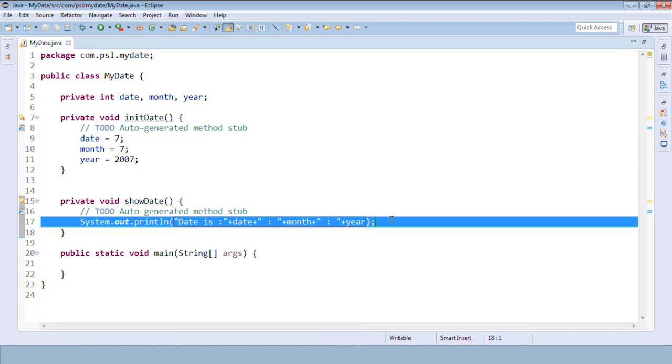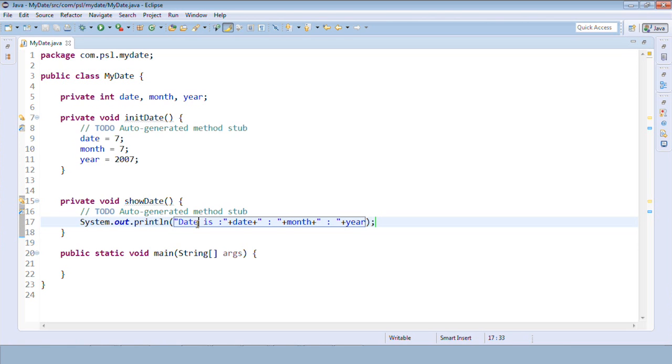I want to display the date in this format. The things which I want to display as they are, I'll put inside double quotes, and the values directly in between. The plus sign is for concatenation.